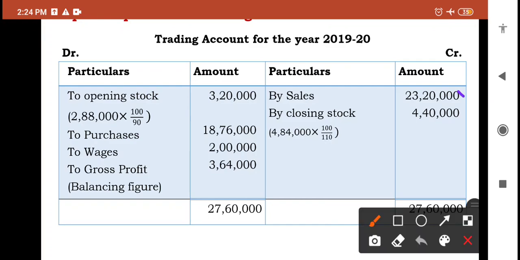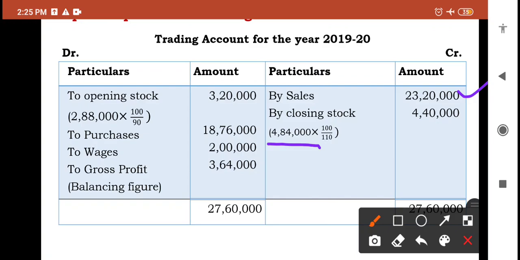So sales we recorded, that is 23,20,000 as given in the question. And next, closing stock we have recorded. See, in the question they have given 4,84,000 as closing stock. But in the question they clearly mentioned the stock is valued at cost plus 10%.